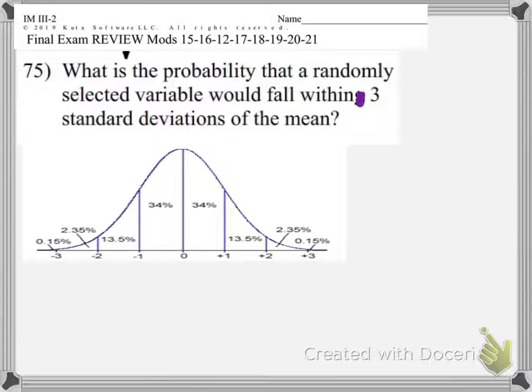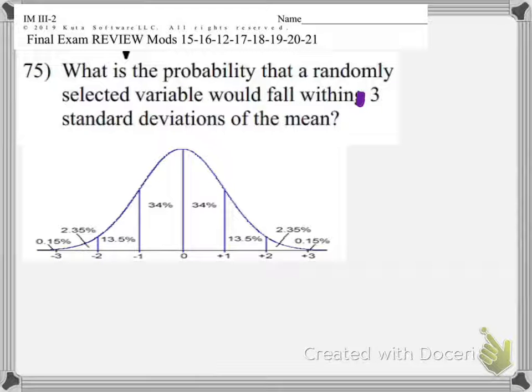This is the Mod 2021 stats section of your final review. I think that Mrs. Frenken did a very good job of explaining most of this. I had just a couple I wanted to do with you, but I thought while I was doing it, I'd talk about the rest. Number 75, in order to answer this question, you do need to have this curve.